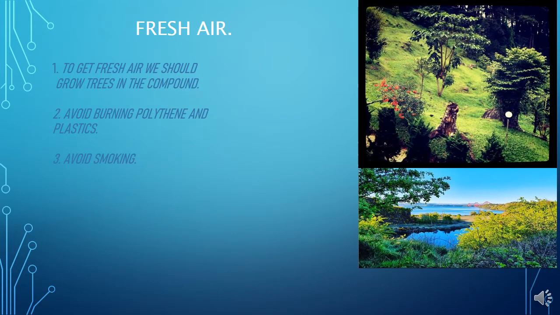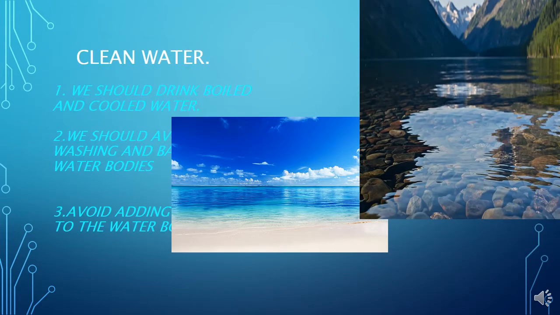Now let's see fresh air. To get fresh air, we should grow trees in the compound and avoid burning polythene and plastics. Avoid smoking. Alright guys, clean water. We should drink boiled and cooled water. We should avoid washing and bathing in water bodies. Avoid adding agrochemicals to the water bodies.